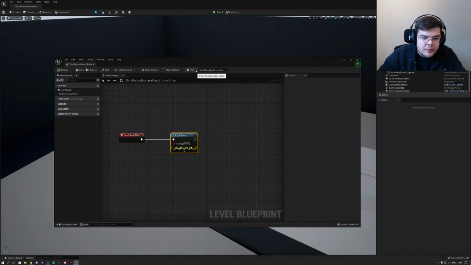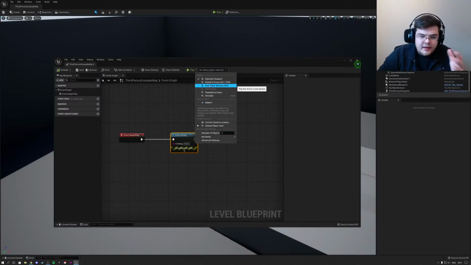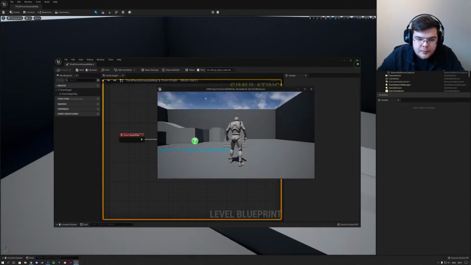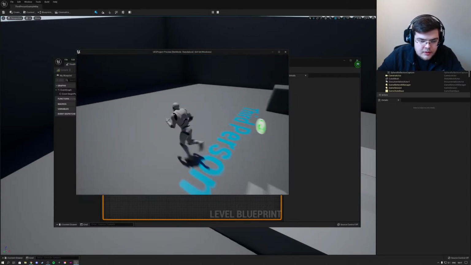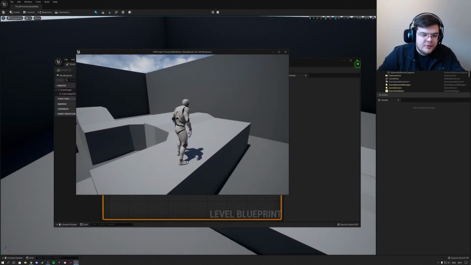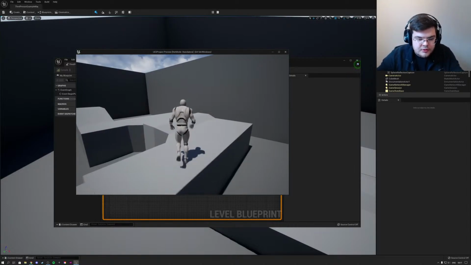And then what if we click on play right now? I still have my editor PIE window. I'm just checking out my standard workflow right now. Okay, so editor PIE window. Look, and it starts up. So this is now Unreal Engine 5. Let's walk around. And ta-da. Okay, so they do still have the basic movement for this third-person project.